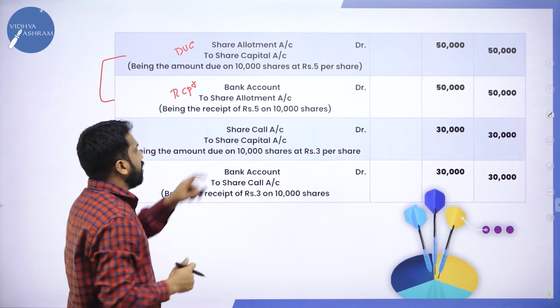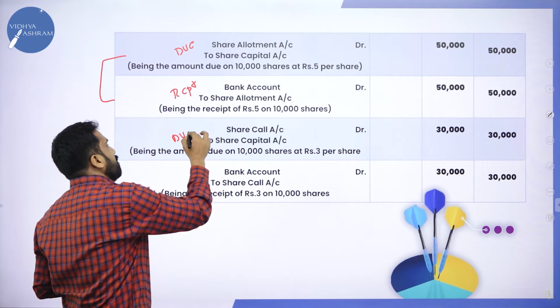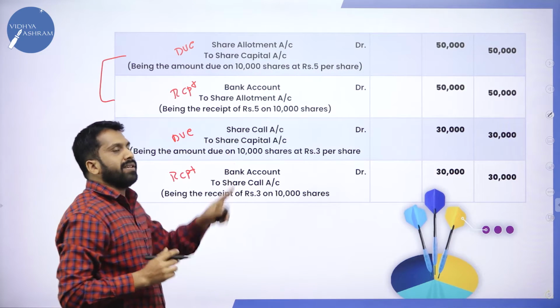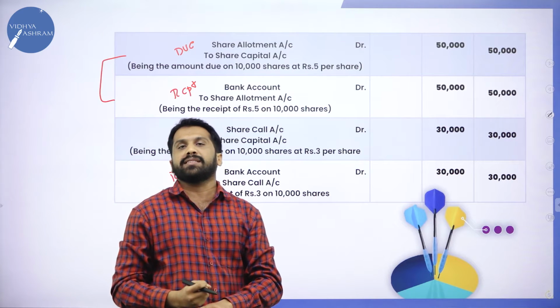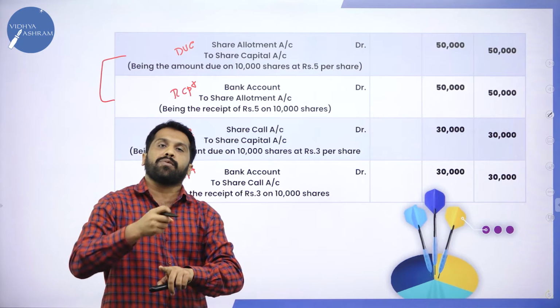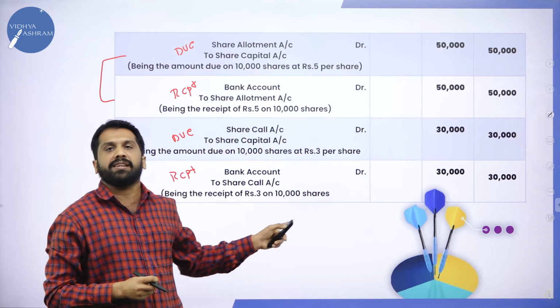Similarly, call. First will be due and second will be receipt. Company will ask for balance amount. After receipt of amount, for that one entry, that will be receipt entry.